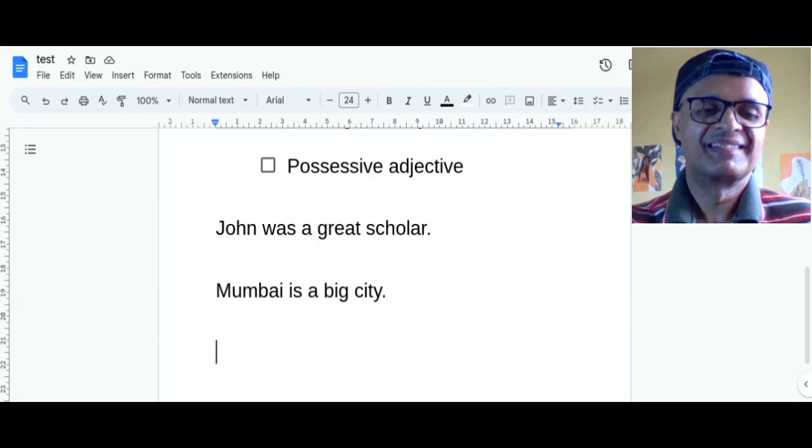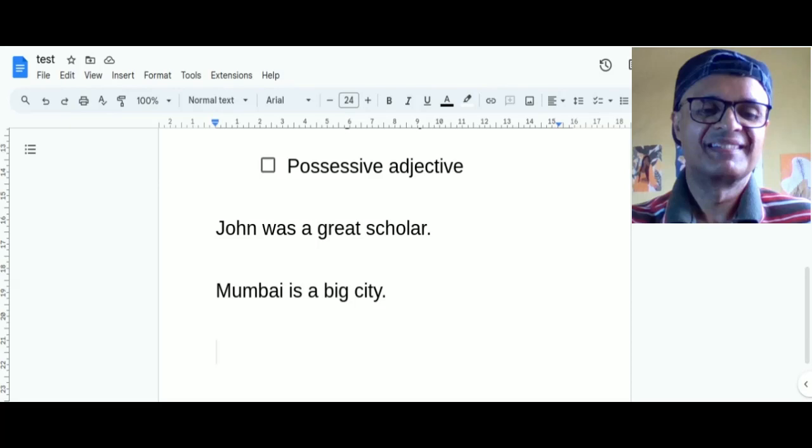Here the word great is an adjective which tells what kind of scholar John was. And in the second sentence, the word big is an adjective which tells what kind of city Mumbai is. Such adjectives which tell us of what kind a person or thing is are called adjectives of quality. Because they describe a person or thing, they are also called descriptive adjectives.